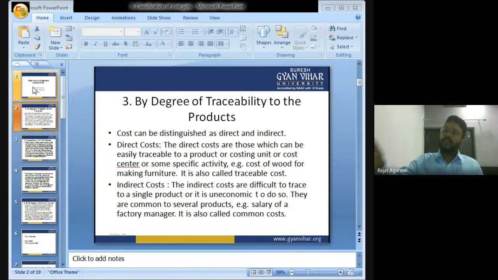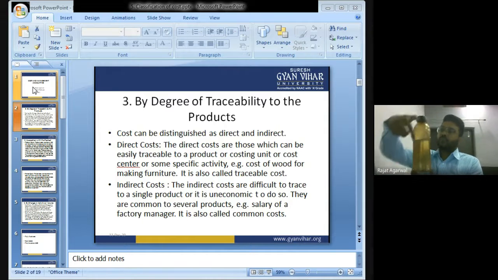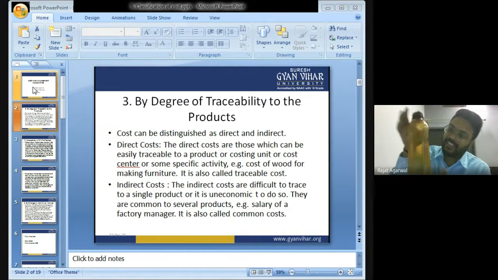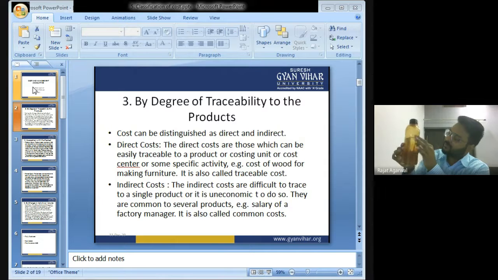For example, to manufacture this plastic bottle, the cost of the raw material, the cost of this plastic, will be known as direct cost, because it can be easily traceable in this plastic bottle. We can easily trace this plastic.